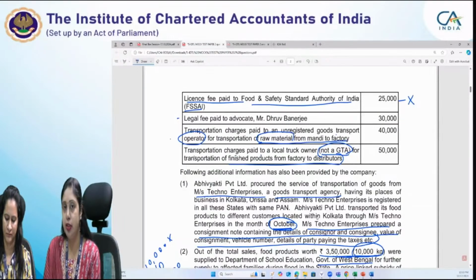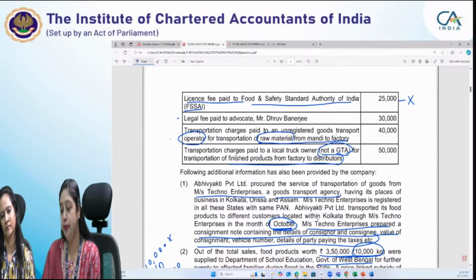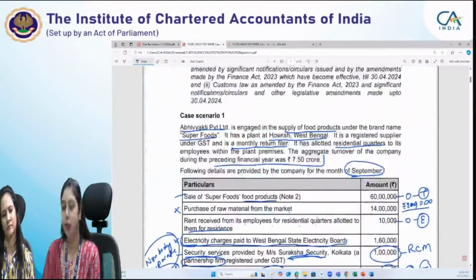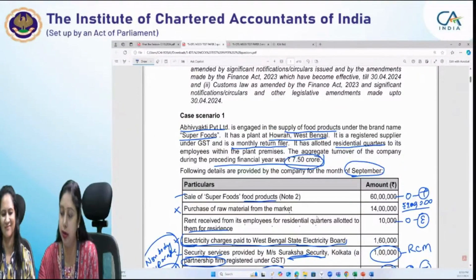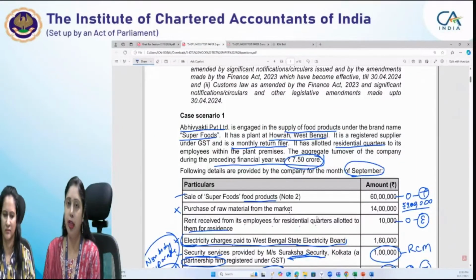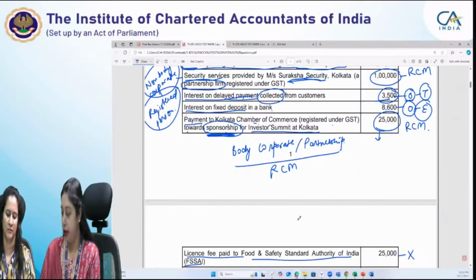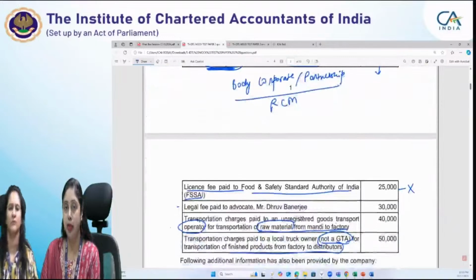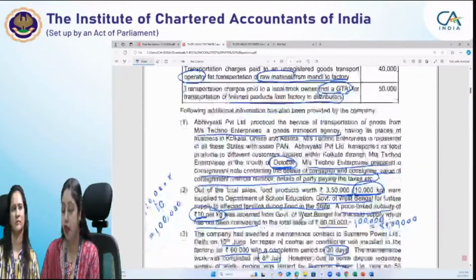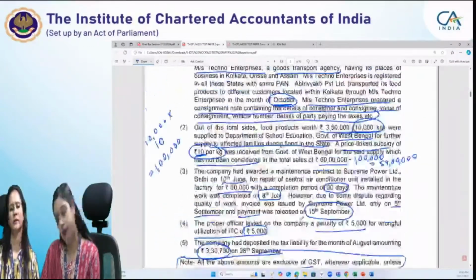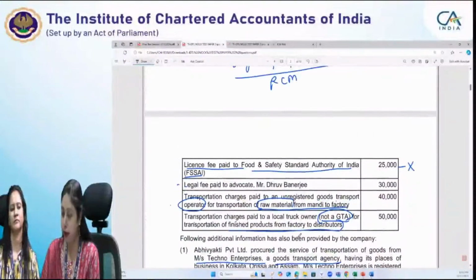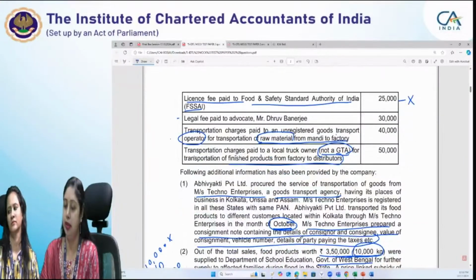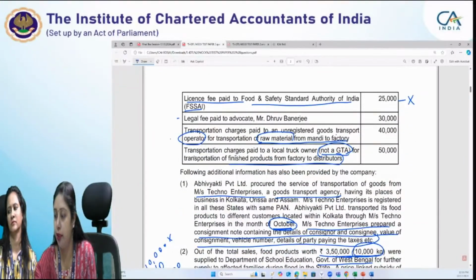If it is not a business entity, then it is exempt. But since Abhivyakti Private Limited is a business entity, and the last year's turnover is more than the threshold limit for registration, in fact it is way more than the threshold limit, which would have been 20 lakhs in his case. Since the turnover in the previous year was more than the threshold limit for registration, exemption will not apply. And since exemption will not apply, this particular service, legal fee paid to advocate, will become taxable under